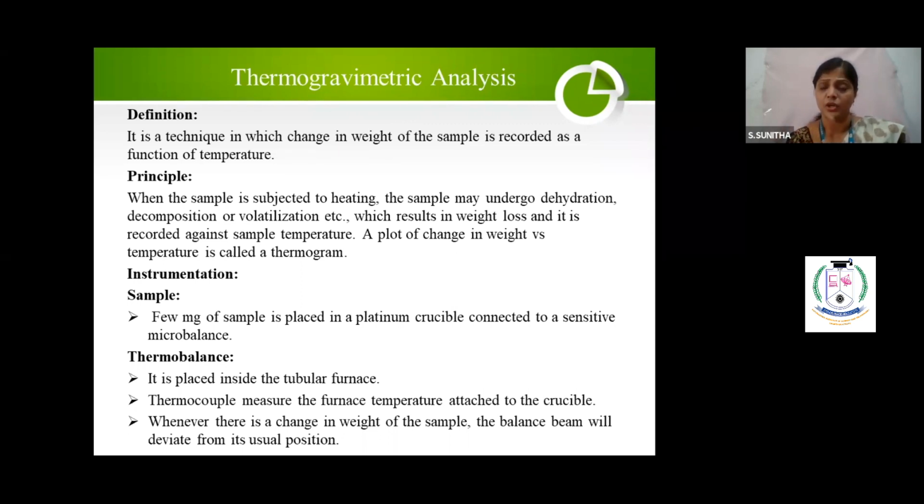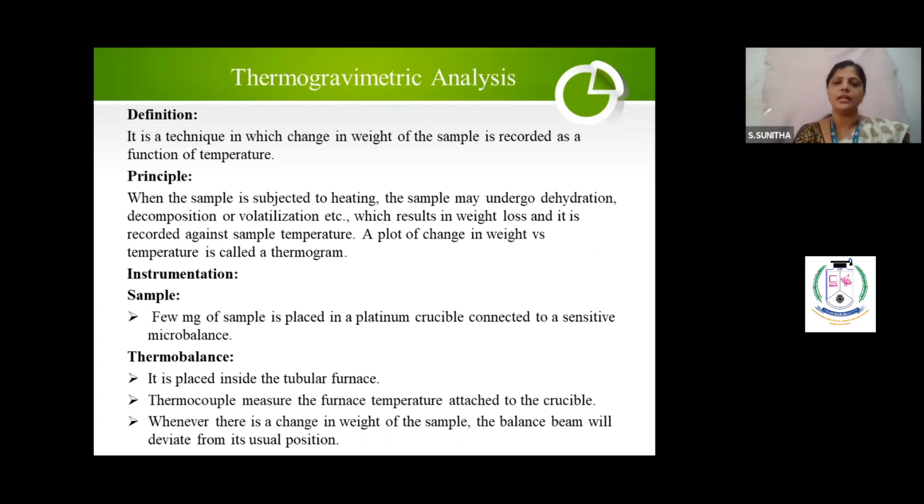It's all up to your sample. Based on the sample melting point, you have to set the furnace temperature. You can heat the sample by 1 degree rise per minute or 2 degree rise per minute, depending upon your instrumentation. But normally we used to do 1 degree per minute. You have to see the slow changes and what is happening in that particular sample, so always keep the temperature at 1 degree per minute.